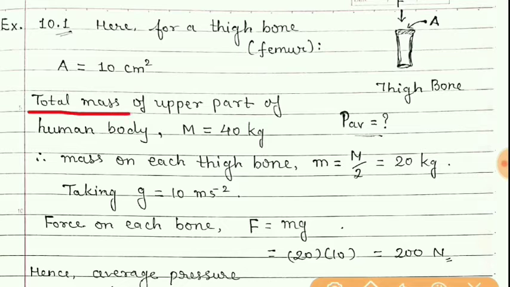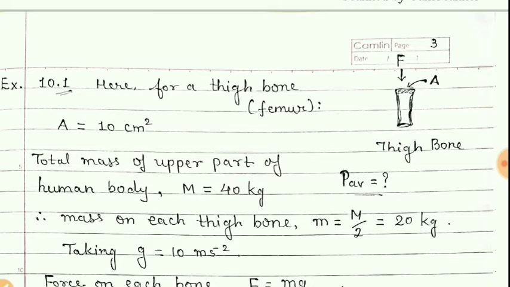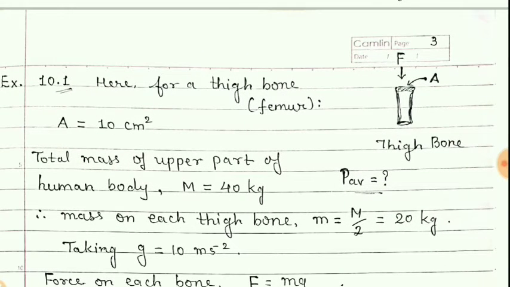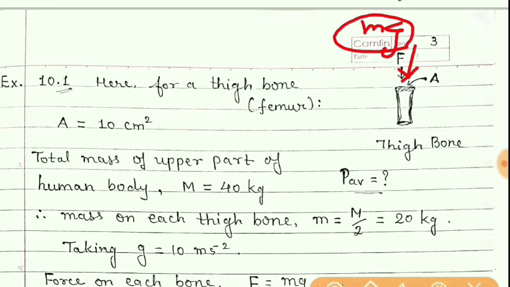The total mass of the upper part of the human body. Students, this example we have studied in chapter number 9, that due to the mass on the upper part of this thigh bone, the force will act on this thigh bone, and that force is nothing but its weight, that is mg.